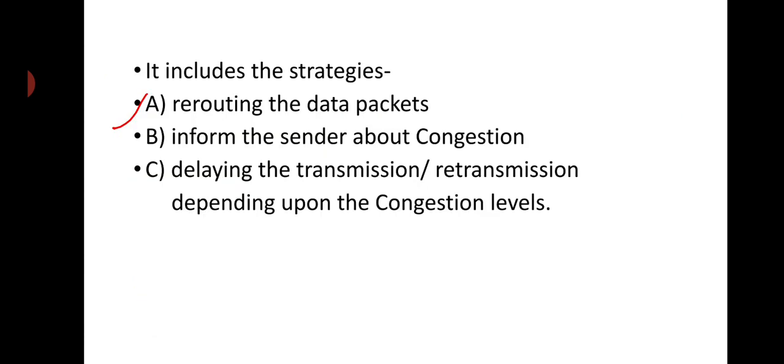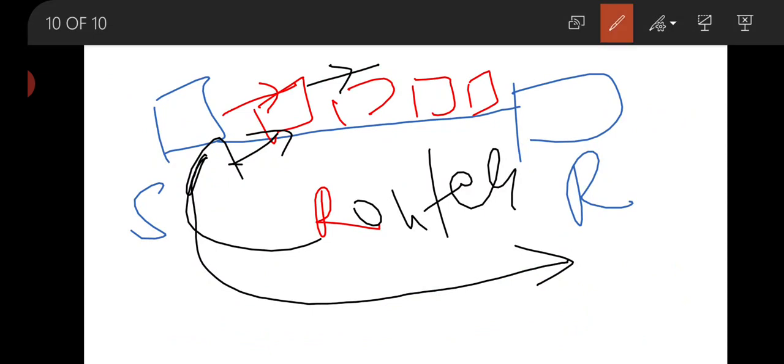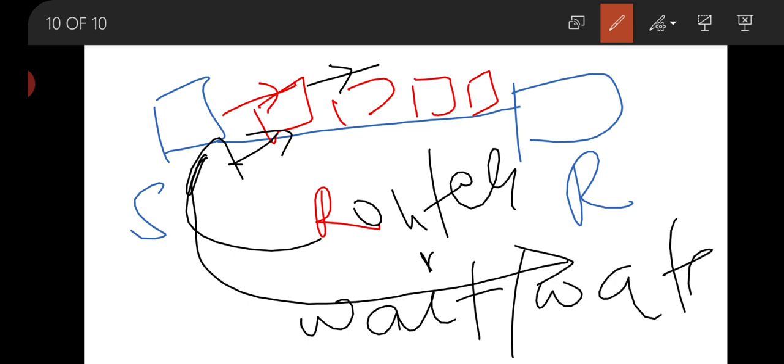Now the third one is delaying the transmission or retransmission depending upon the congestion level. The third mechanism is called wait and watch. That means the router informs the sender to please wait for some time depending upon the congestion level. If the congestion is going to clear in a very short time, then the router will hold the sender, otherwise the router will take rerouting to send the data.